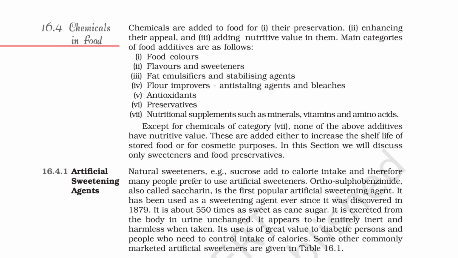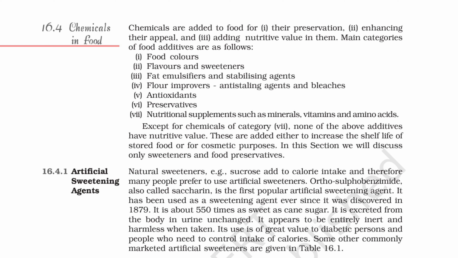Artificial sweetening agents. Natural sweeteners, for example, sucrose, add to calorie intake and therefore many people prefer to use artificial sweeteners. Orthosulfobenzimide, also called saccharin, is the first popular artificial sweetening agent. It has been used as a sweetening agent ever since it was discovered in 1879. It is about 550 times as sweet as cane sugar. It is excreted from the body in urine unchanged. It appears to be entirely inert and harmless when taken. Its use is of great value to diabetic persons and people who need to control intake of calories.